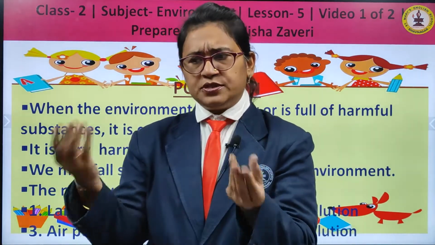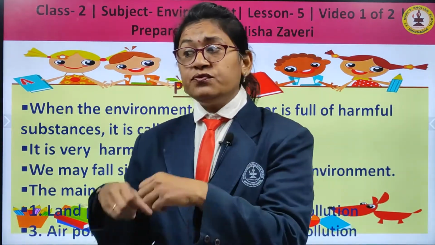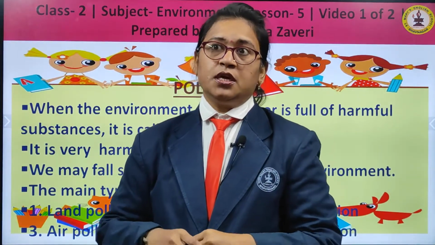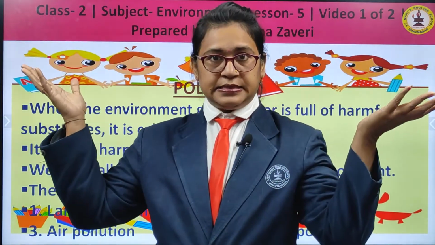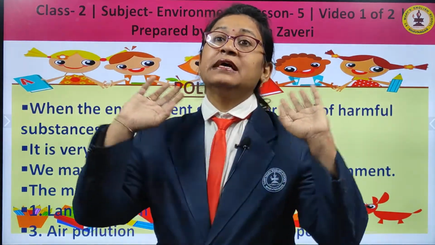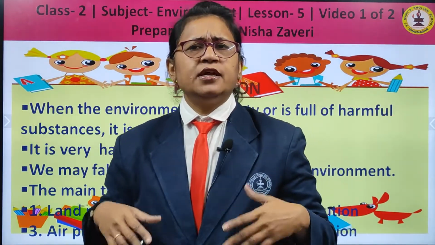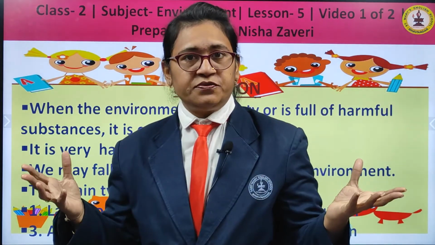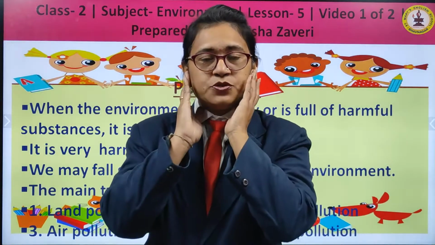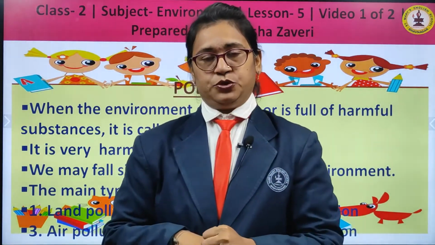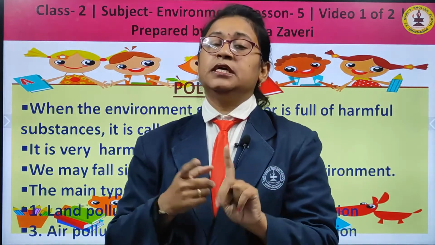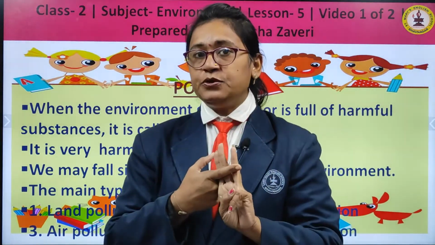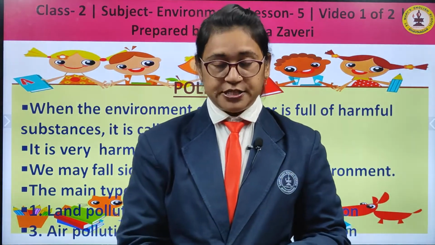We throw waste on the land, it makes the land polluted. We throw waste in the water, it makes the water polluted. We release so many things, poisonous gas, in the air. It makes air pollution. And children, there is a lot of noise, DJ noise, then sound, full volume of TV, that all makes noise pollution. So, there are four main types of pollution. First is land pollution, then water pollution, air pollution and noise pollution. These are the four main types of pollution which we are going to study in detail.